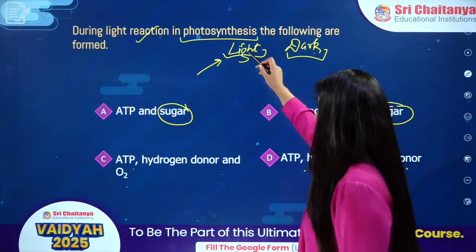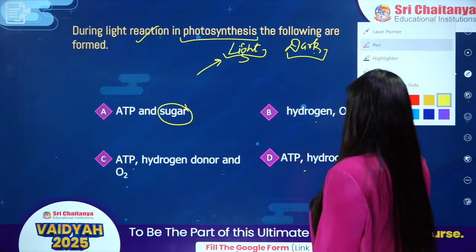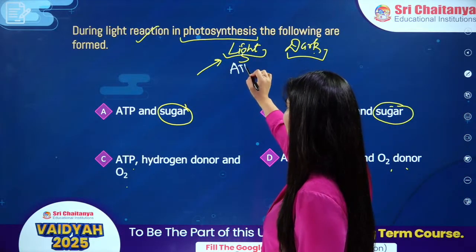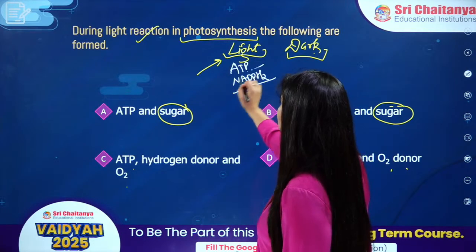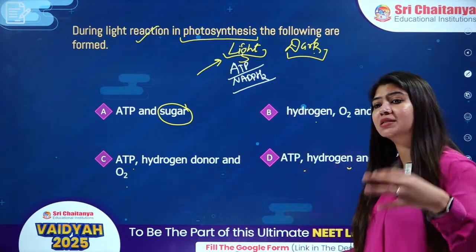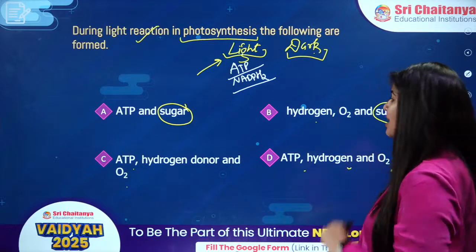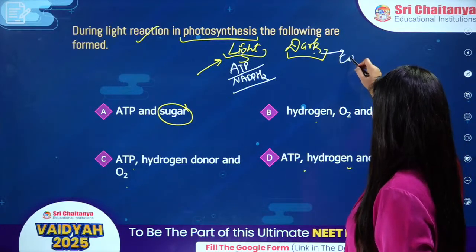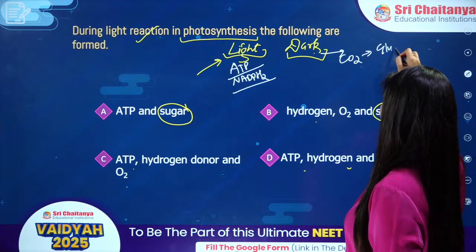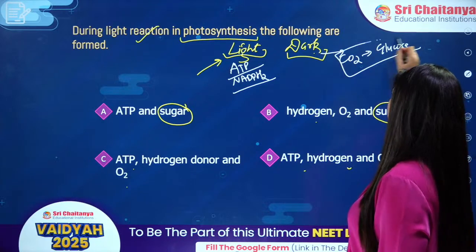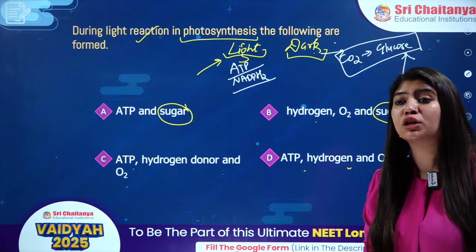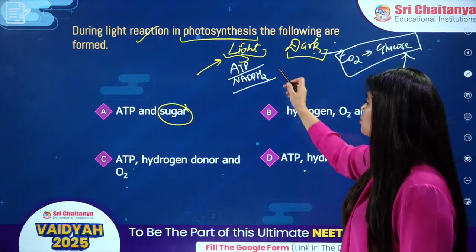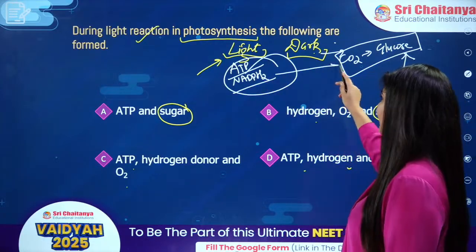In light dependent reaction, the plant synthesizes ATP and NADPH, basically energy, so that we can fix CO2 into glucose molecule. In dark reaction, we fix CO2 into glucose, but for that we need ATP that will be utilized from the products of light reaction.